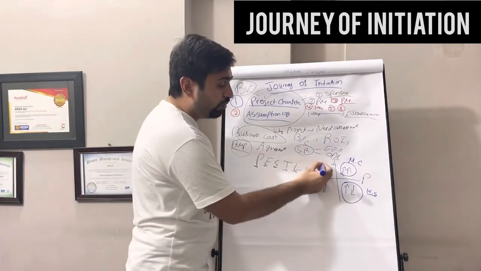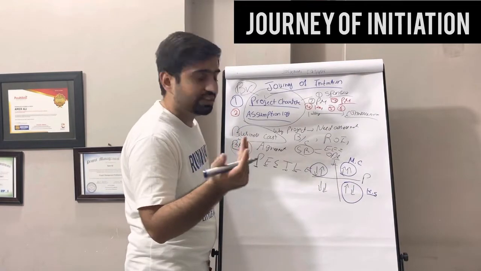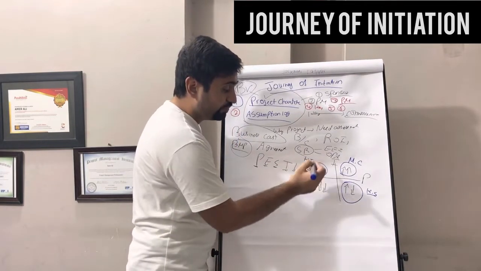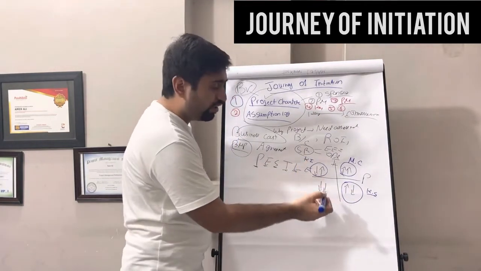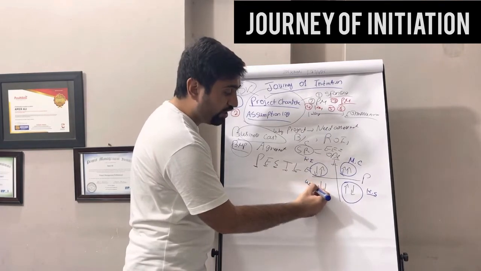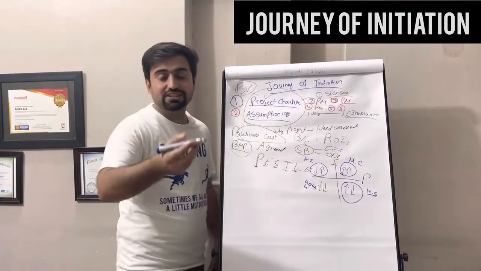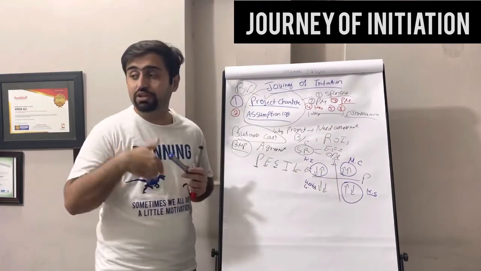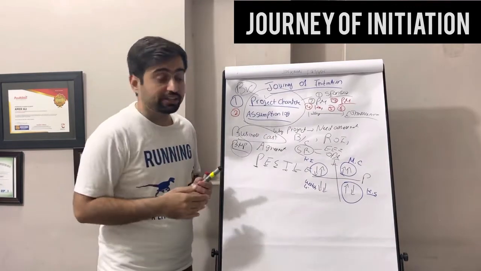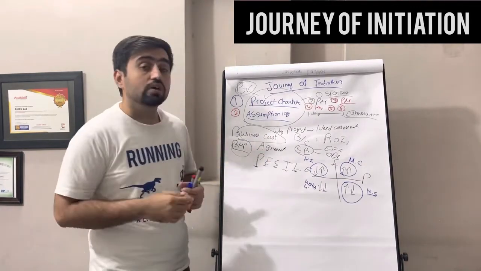Now people who have less power but they need information, he needs to keep them informed. People having low power, low interest, we put them on a watch list. We do not ignore them. Maybe at a certain time of the project, we need to revisit it and their power gets increased. So we need to see how to deal with them.